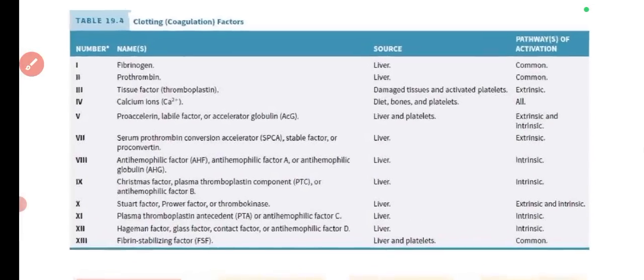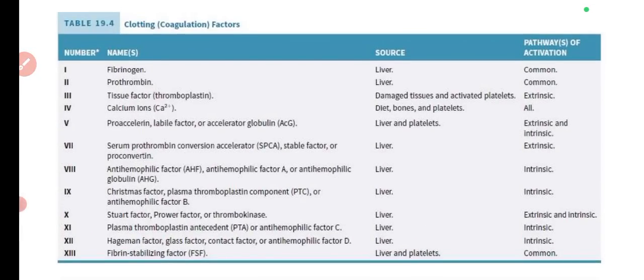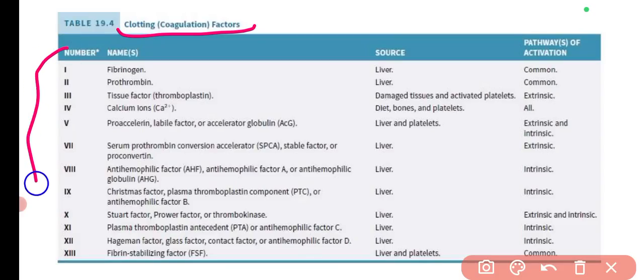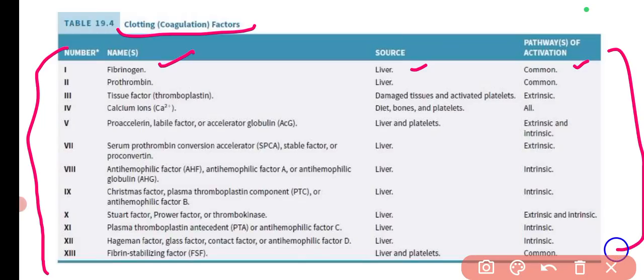Now we can come to the next table, which is regarding the clotting factors. There are a total of 13 clotting factors. You must know the names of the clotting factors. The first one is fibrinogen, whose source is the liver, and the pathways are common, intrinsic and extrinsic both. So this you can check. Mostly you need to know the names of the clotting factors.